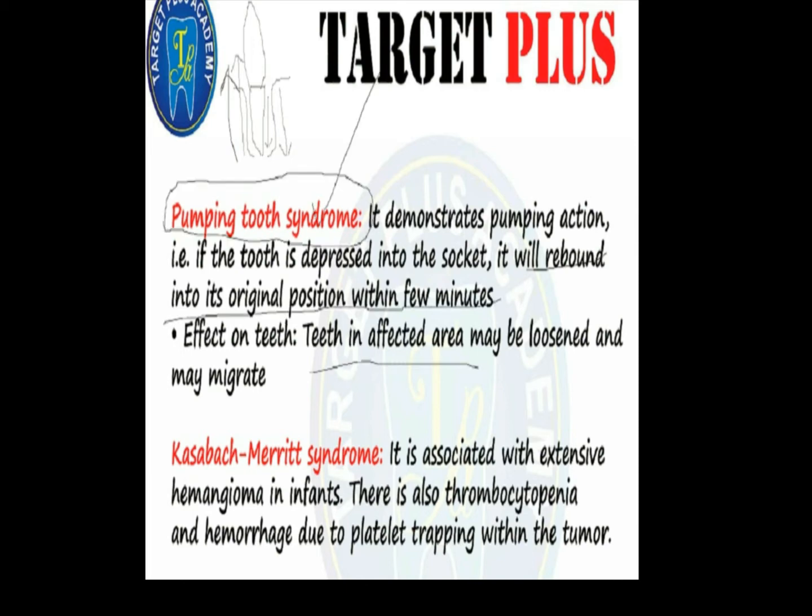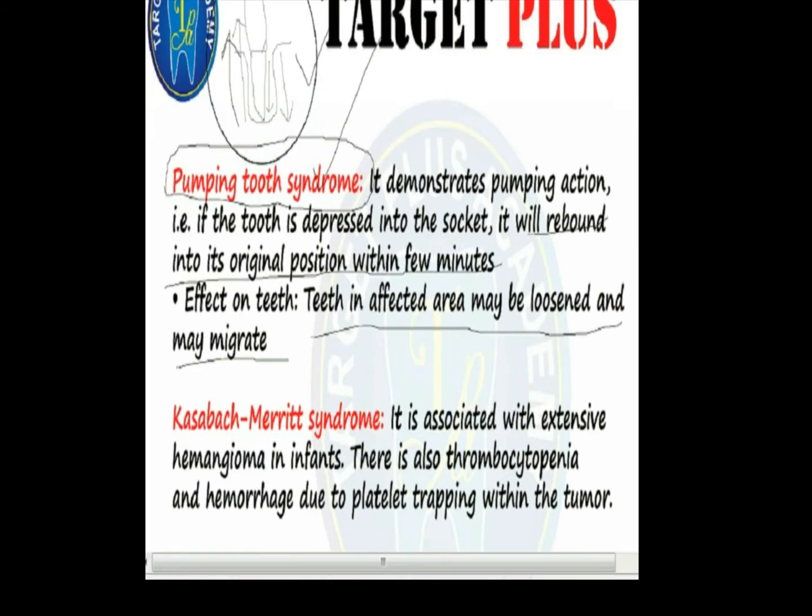Next comes the Kasabach-Merritt syndrome. It is associated with extensive hemangioma in infants. There is also thrombocytopenia and hemorrhage due to the platelet trapping within the tumor. Now, pumping tooth syndrome and this Kasabach-Merritt syndrome are important.